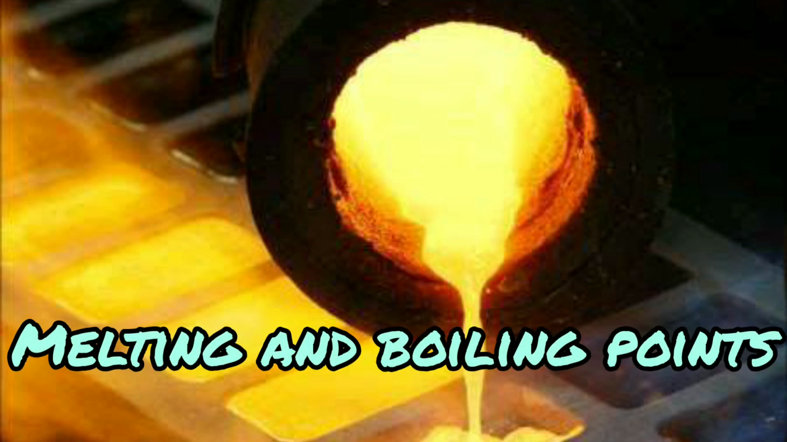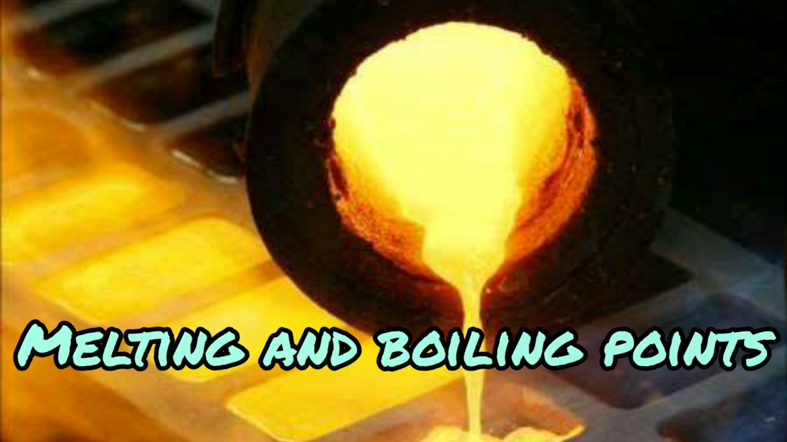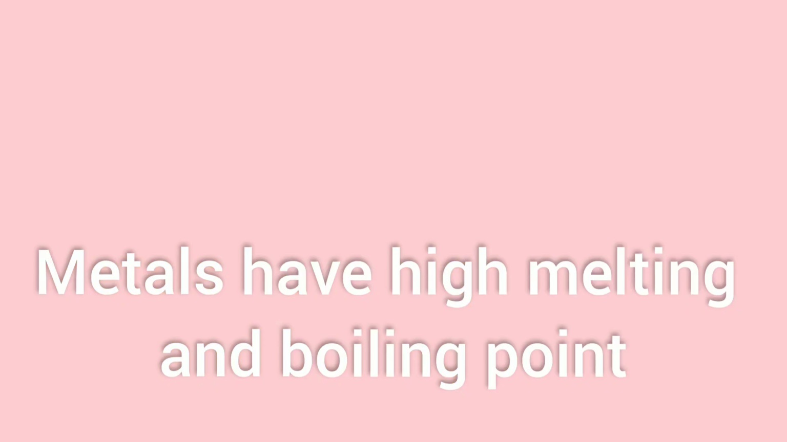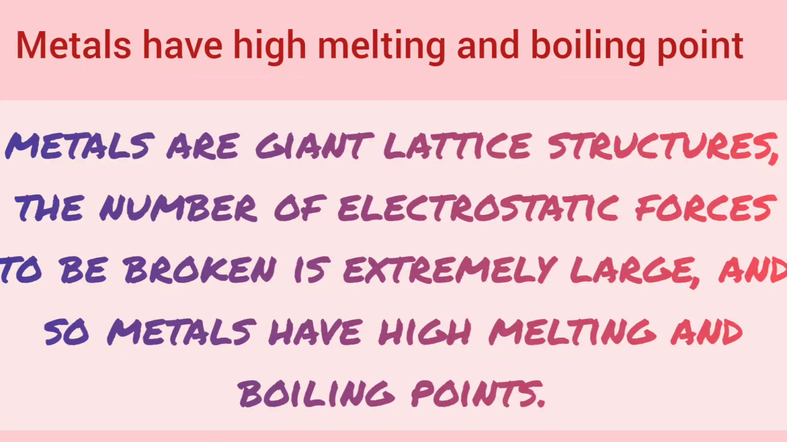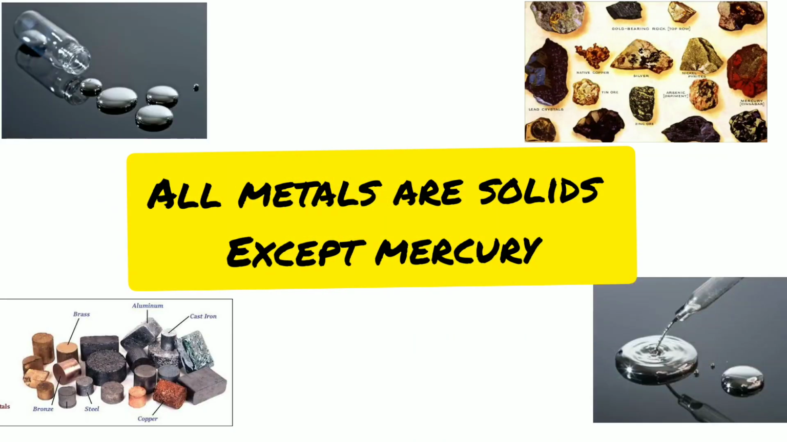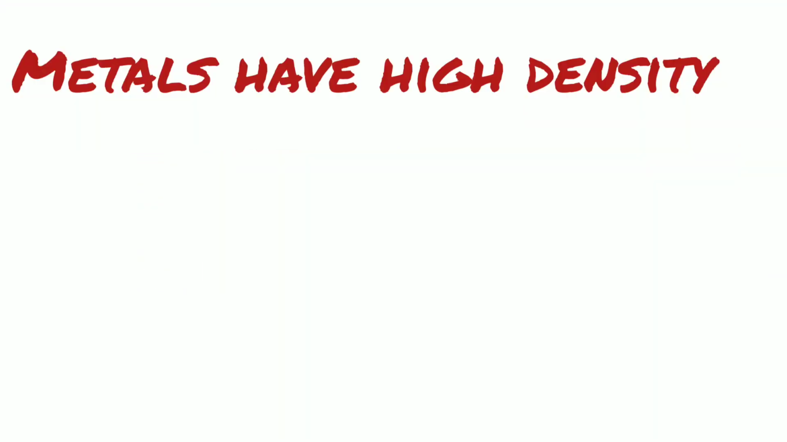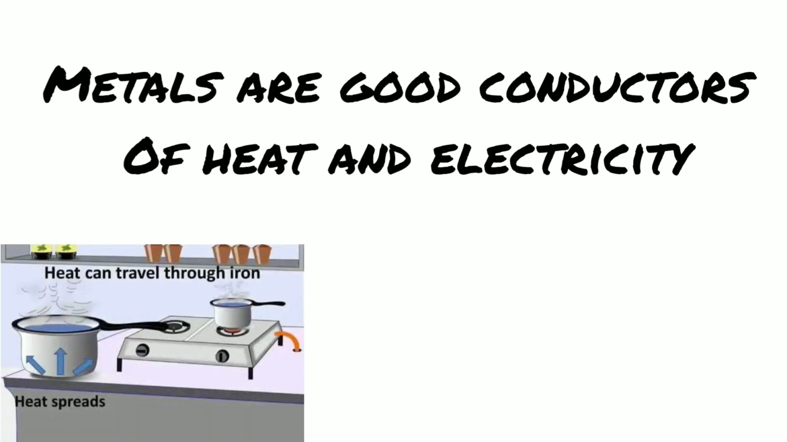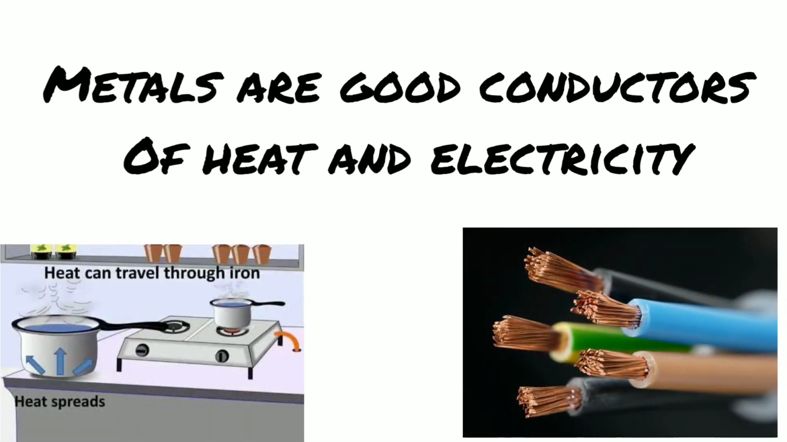Melting and boiling point. These metals have very high melting and boiling points. What is the reason? Because of their arrangement. They are very closely arranged. Due to the forces of attraction, it is very difficult to break, and therefore they have high melting points and boiling points. All metals are solids except mercury. Almost all metals have high density. Another important property is that they are very good conductors. They conduct both heat and electricity.